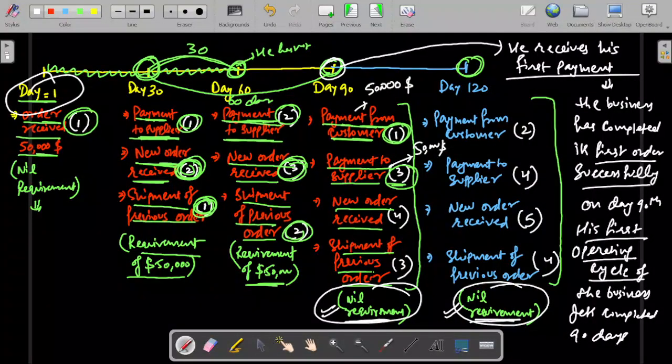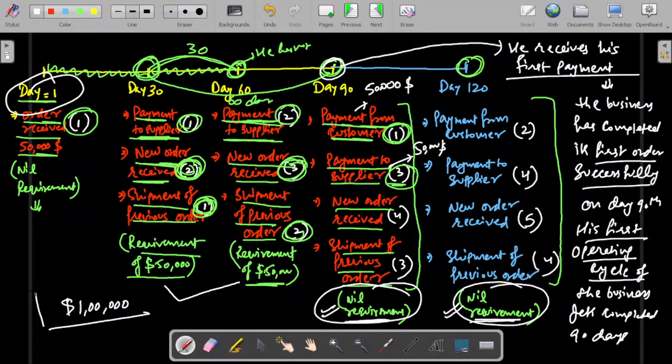So what I want you to understand here is, completion of the first operating cycle itself is a very difficult task. Once you have completed your first operating cycle successfully, then the next cycles shall run smoothly in your business. Okay. So in this example, total funds requirement shall be of $1 lakh. For how much period?